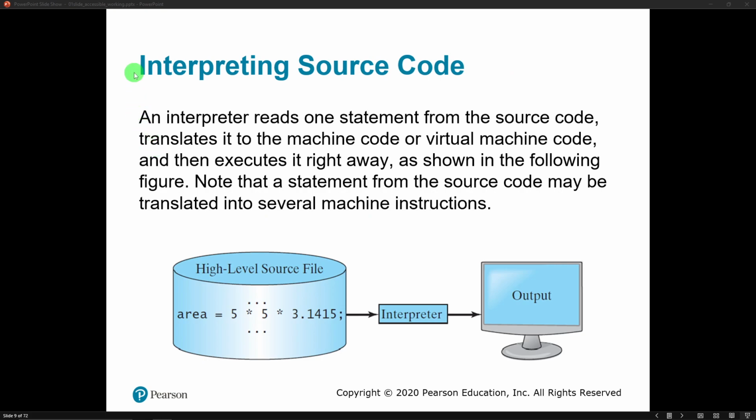So an interpreter reads a statement from our source code, translates it to machine code or virtual machine code, and executes it immediately. It's shown here. We take a high-level source file, run it through the interpreter, and we get some output. That works just fine. However, every time we run the program, we have to start with that high-level source file, run it through the interpreter to get our program to work and get some output.